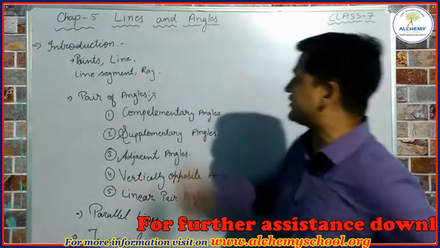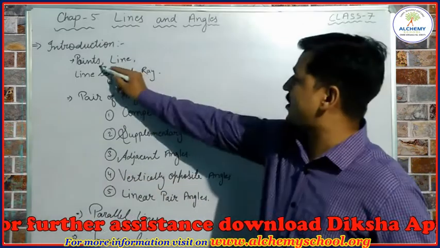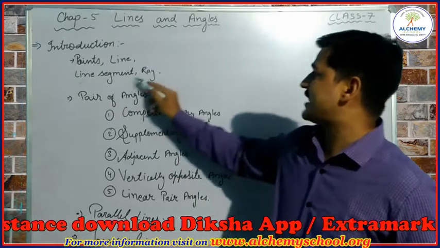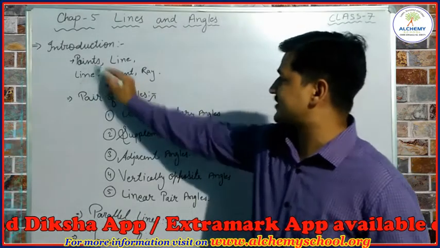The first topic that we are going to discuss is the introduction of points, line segment and ray. The first thing is, what is a point?